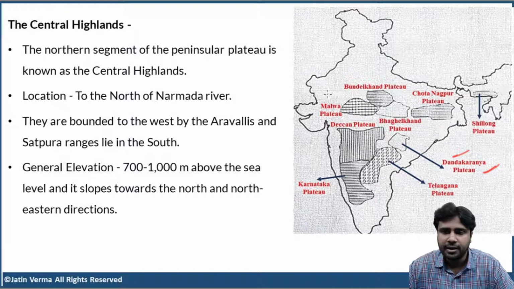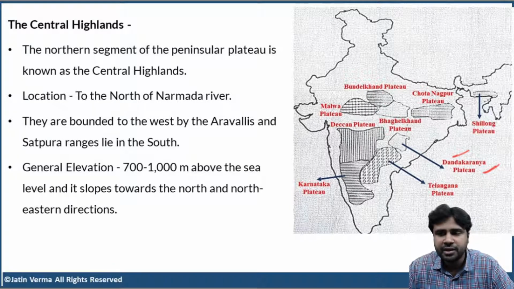Now let us continue with the other things we have. We have Malwa Plateau, Bundelkhand Plateau, Baghelkhand Plateau, Chota Nagpur Plateau, Shillong Plateau, and also we have something called Marwar Plateau that is not shown here in this map, but we have another map where I'm going to show you the Marwar Plateau.